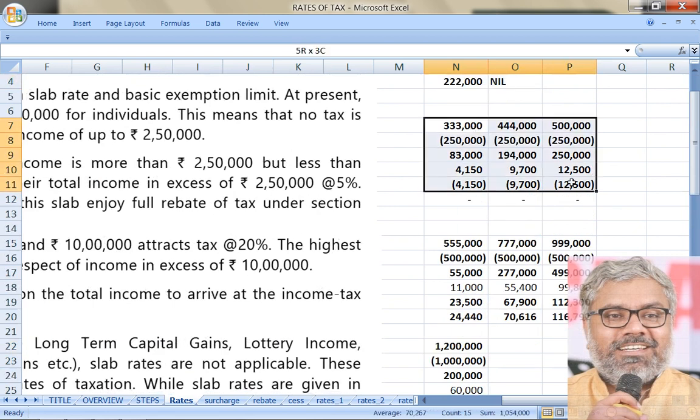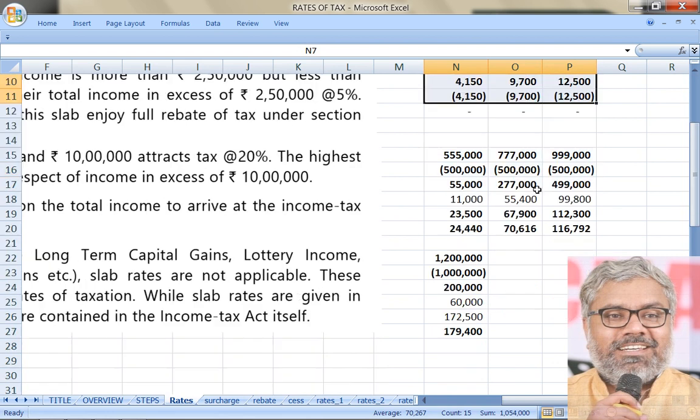If the income is below 2,50,000, nil. If the income is between 2,50,000 to 5 lakhs, income minus 2,50,000 into 5%. That's all. Of course, if rebate is there, rebate is there. Next, what if income is above 5 lakhs but not exceeding 10 lakhs? Then income minus 5 lakhs into 20% plus 12,500. That is how the procedure is.